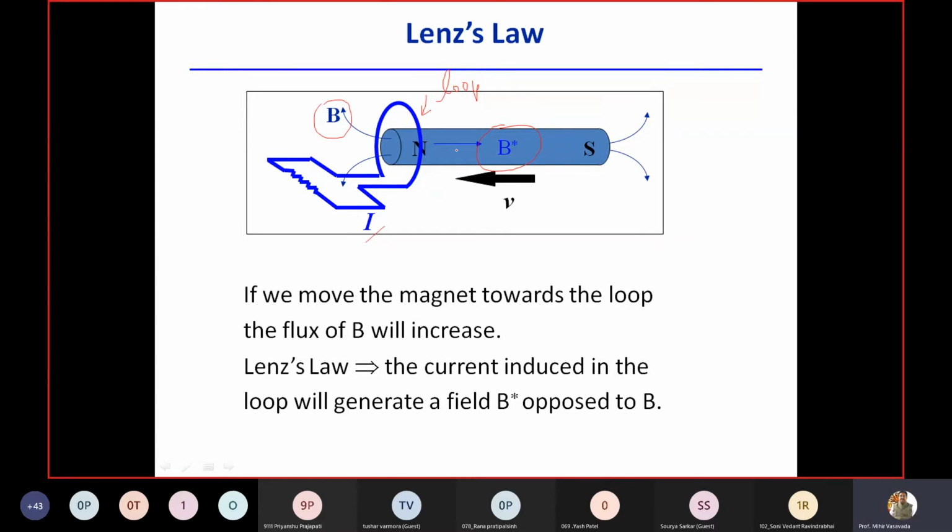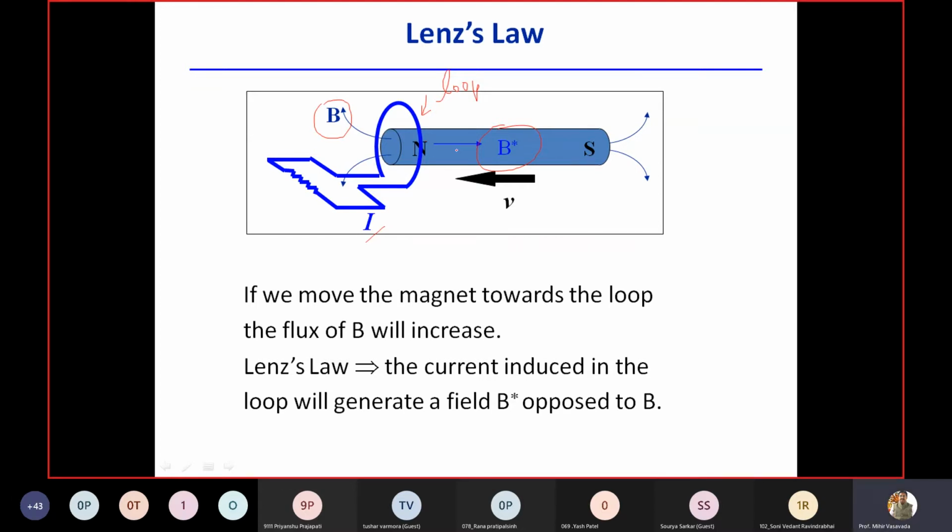How is this true? I will give one practical example. Because if there is no opposition, then what happens? Suppose you switch on a fan. Your electrical energy is converted to mechanical energy, right? You are converting energy, so the fan blades will start rotating, giving mechanical energy. Now suppose, as I told you, here it is opposing in the form of a magnetic field. So over there also, in converting to mechanical, you will find some opposition. Because of the opposition, what happens? You have to give the energy continuously. You stop giving the energy, the fan will stop.